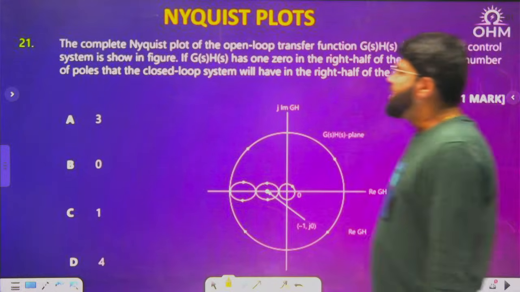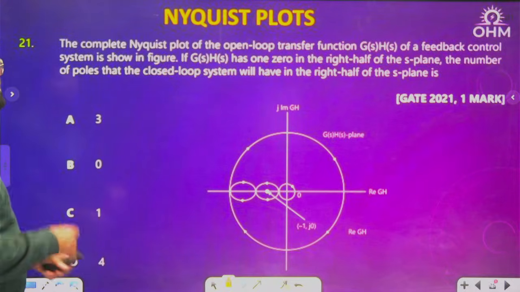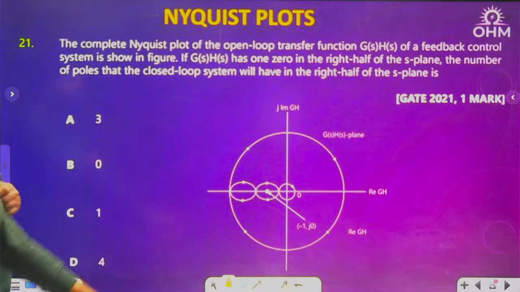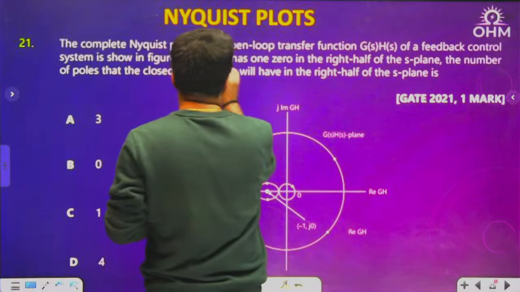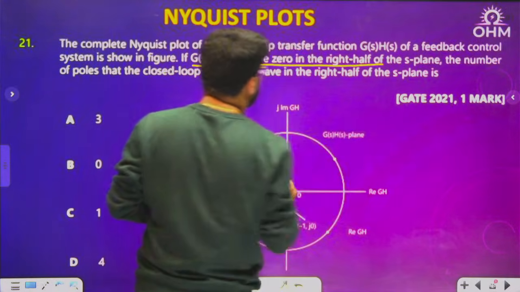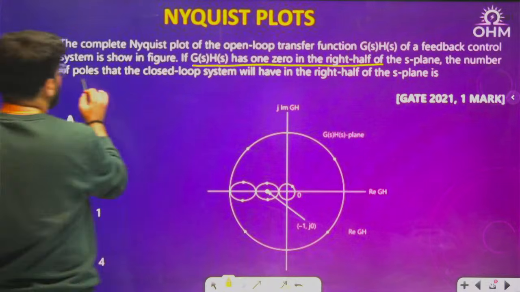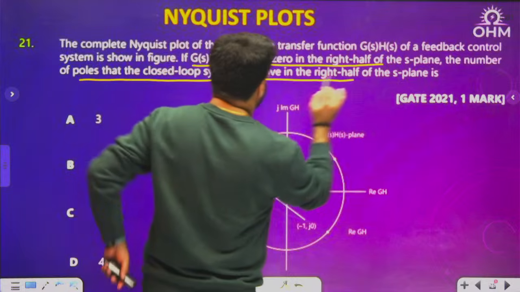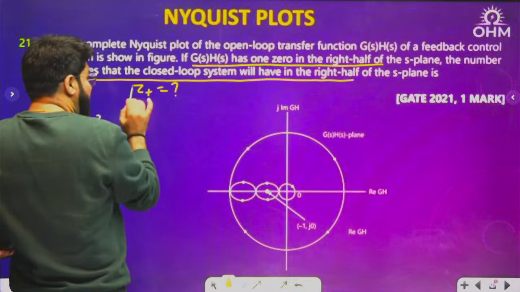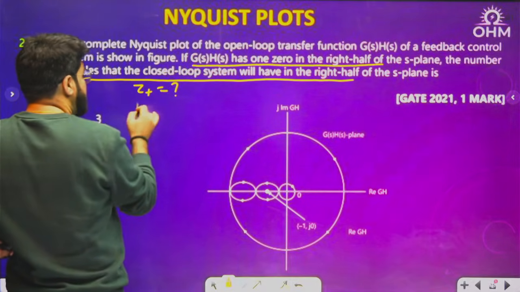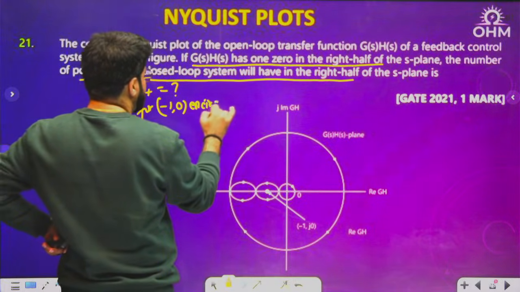Next one, the complete Nyquist plot, grade 21, very good question again as far as concept is concerned. The complete Nyquist plot of open loop transfer function G(s)H(s) of a feedback system is shown in the figure. If G(s)H(s) has 1 zero in the right half of the s plane, but poles of G(s)H(s) is not required for stability. The number of poles of closed loop system in the right half, Z plus, but poles of closed loop system are determined by using encirclement of which point? -1, 0.